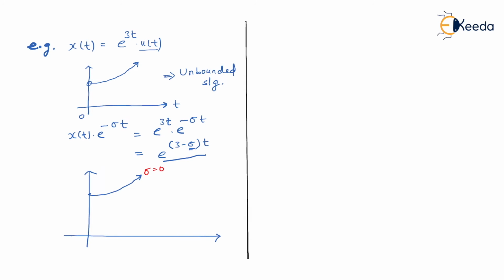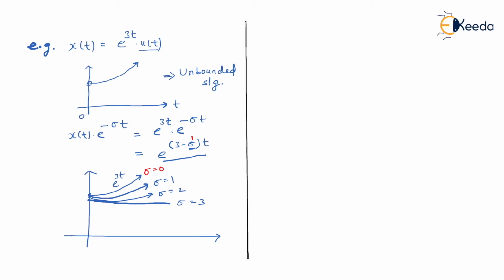For sigma equal to 1, what will happen? It will become e to the power 2t. So when sigma value is equal to 1, it will become e to the power 2t. So this is e to the power 3t. After sigma equal to 1, it will become e to the power 2t. Then for sigma equal to 2, it will become e to the power t. But still, it is unbounded in nature. You know that at sigma equal to 3, it will become a constant function. This is for sigma equal to 3.